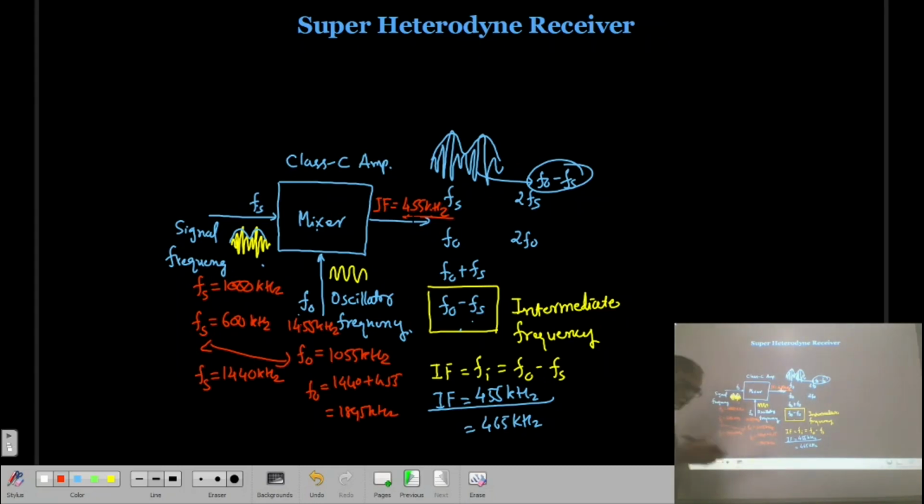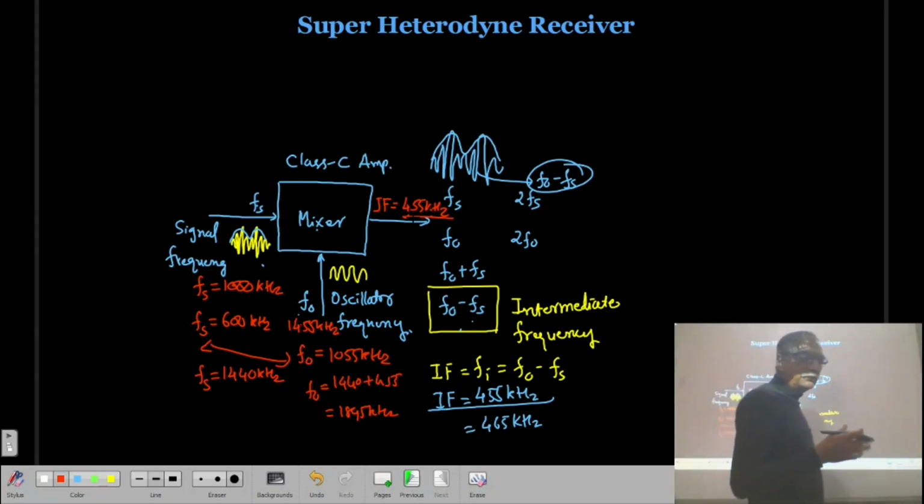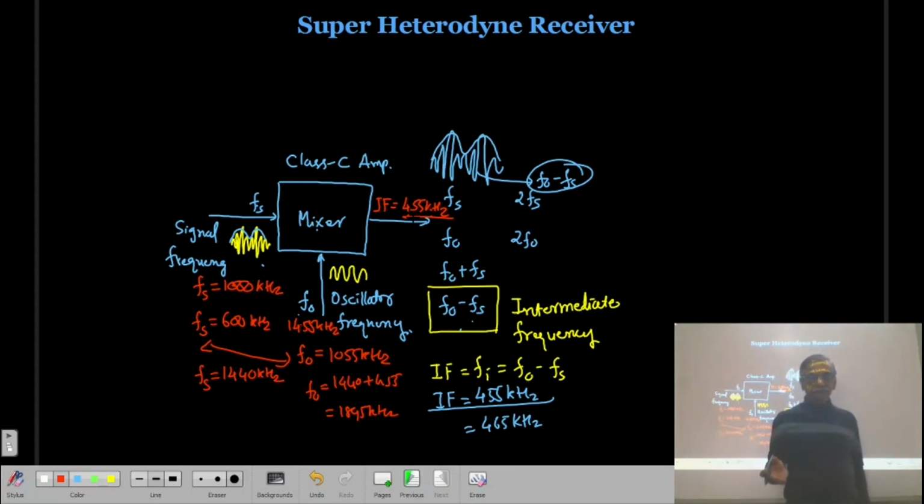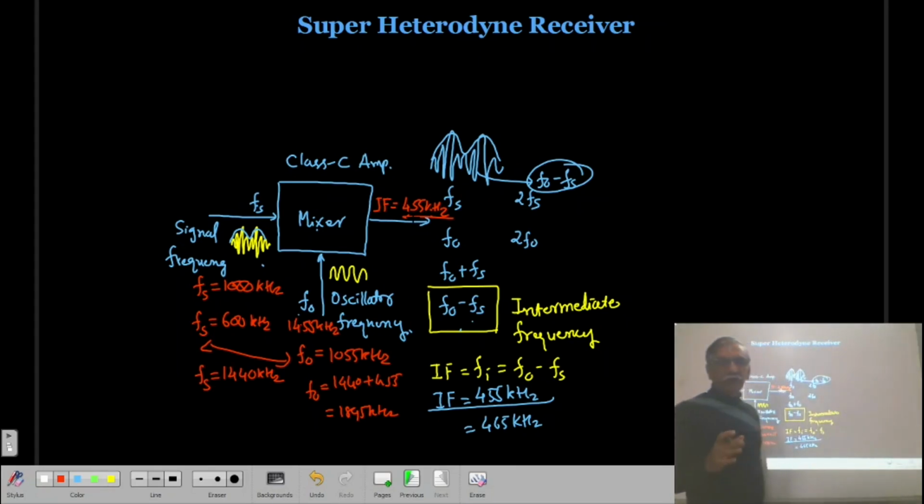Now it is not necessary that the mixer will always produce the lower one. It can also produce the higher one, and in different applications the IF is also selected as FO plus Fs, so that the intermediate frequency will be greater than the signal frequency. Right? Now what is the advantage?